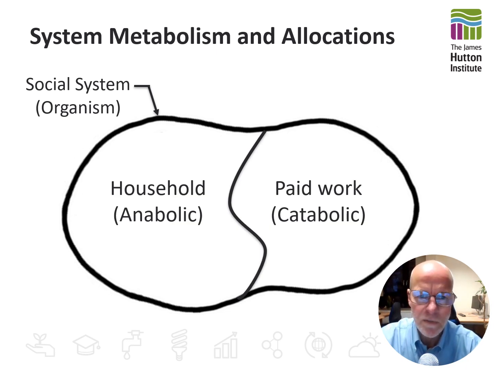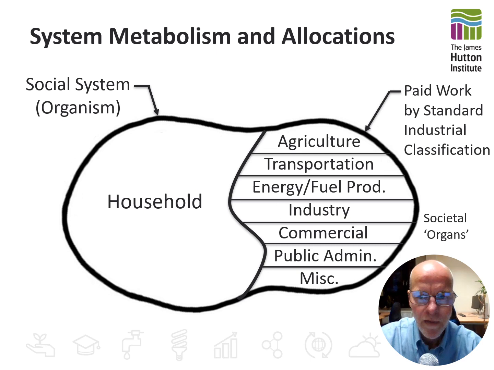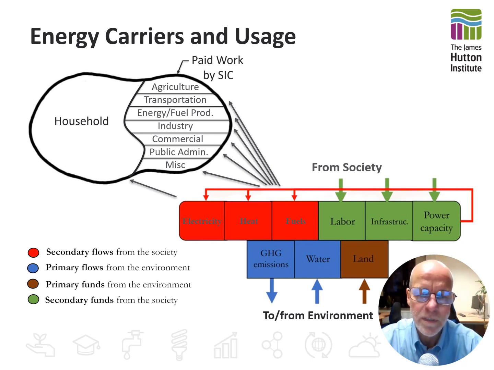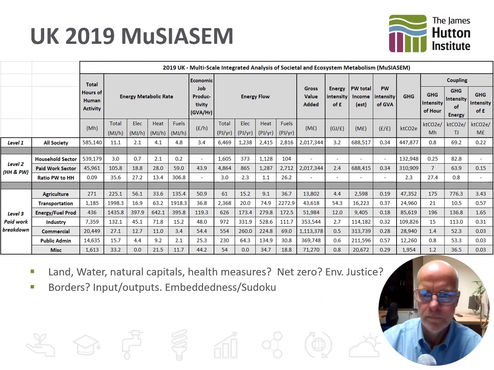And we're going to split this organism into its anabolic and catabolic processes, the household and the paid work sector respectively. The paid work sector breaks down resources into materials and energy, and the household sector uses those resources. Then I can take the paid work sector and break it down into standard industrial classifications, as if they're the organs of society transforming resources into materials for the household. And here we can see the different types of materials and energy that have been transformed by the paid work sector, and in turn these are also used by all the sectors themselves.